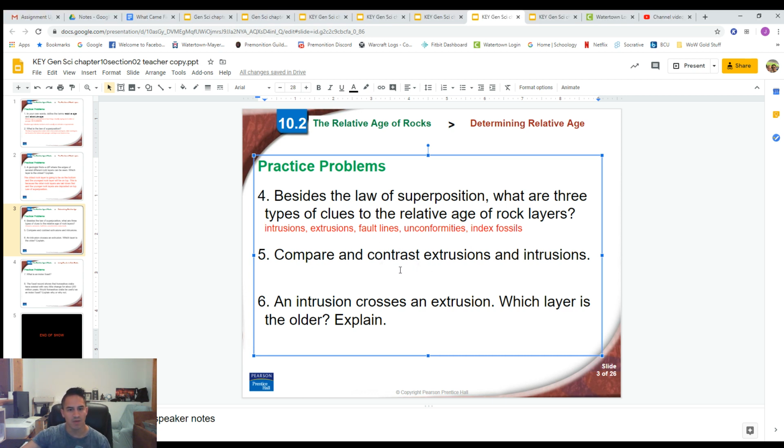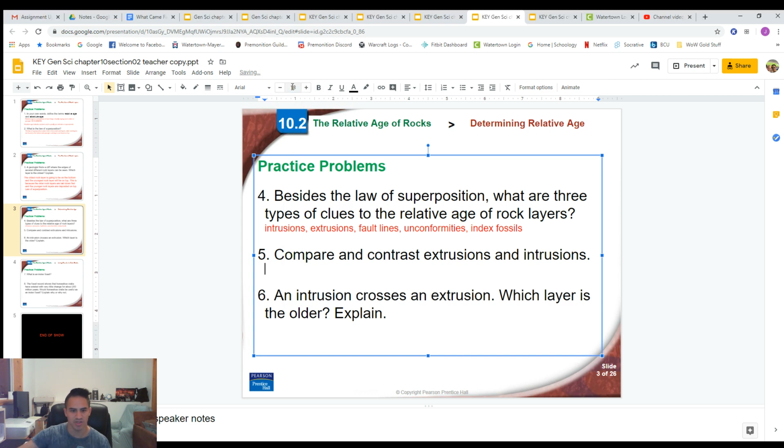So, compare and contrast extrusions and intrusions. All right, so compare and contrast typically is what's similar between them and what's different. So, similarities. Both are igneous rock layers. An extrusion and intrusion is both where igneous rock pushes its way up, typically through sedimentary rock. So they're both igneous rock layers.